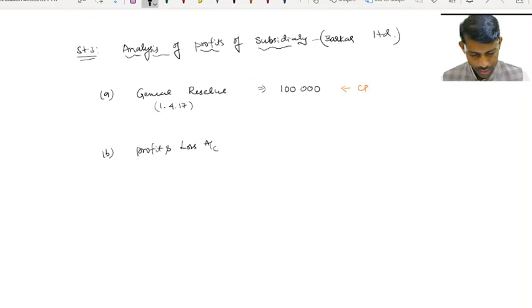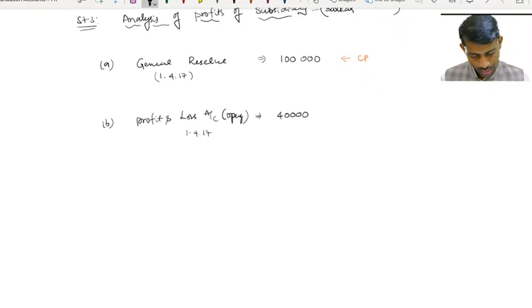Then profit and loss account. Here we have the opening profit and loss account as on 1/4/17. How much was that? 40,000. So this will go to capital profit. Then the second one, profit and loss account for the current year, which is 45,000.